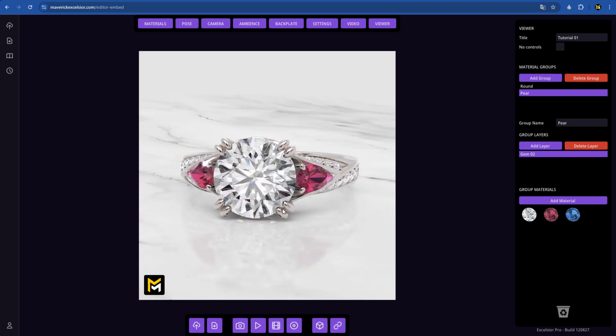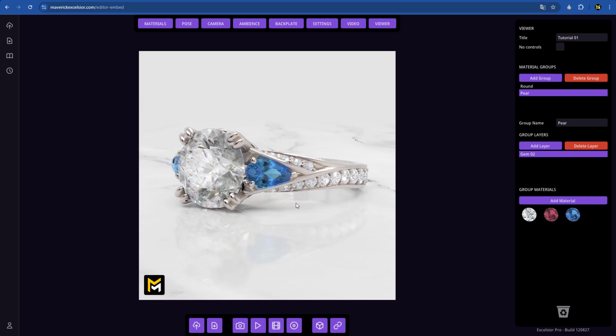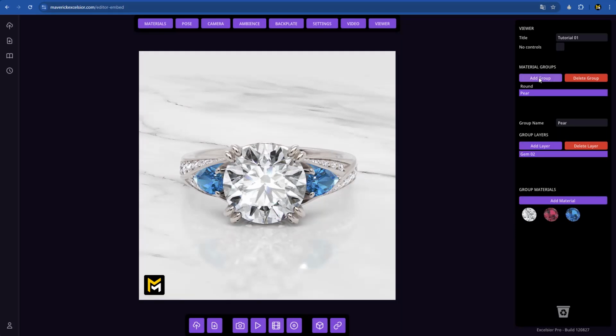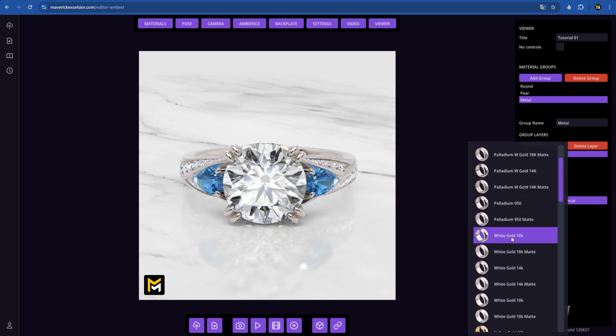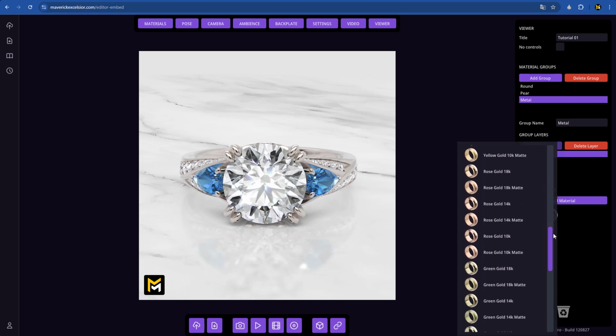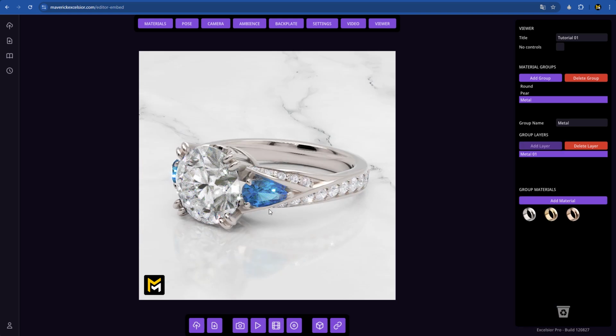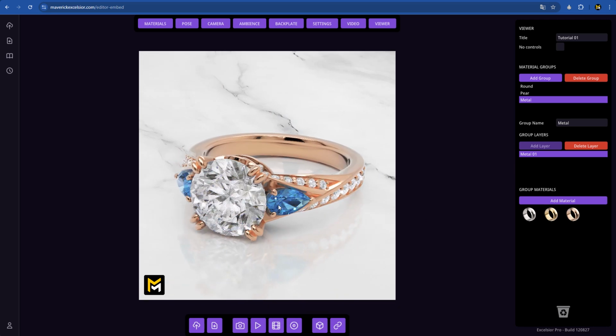And blue sapphire. Let's add a new group named Metal and add the Metal 01 layer. For materials, we'll add 18-karat white gold, 18-karat yellow gold, and rose gold. Here they are. We can preview them easily in the scene by clicking on each one.